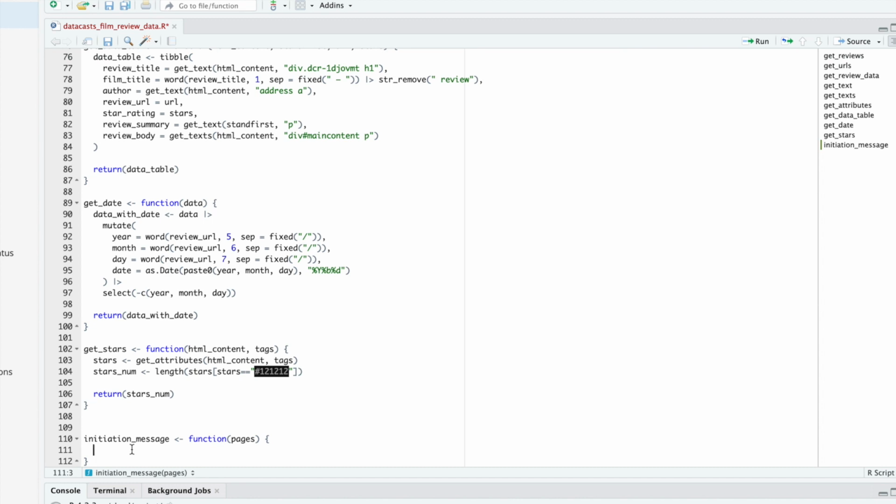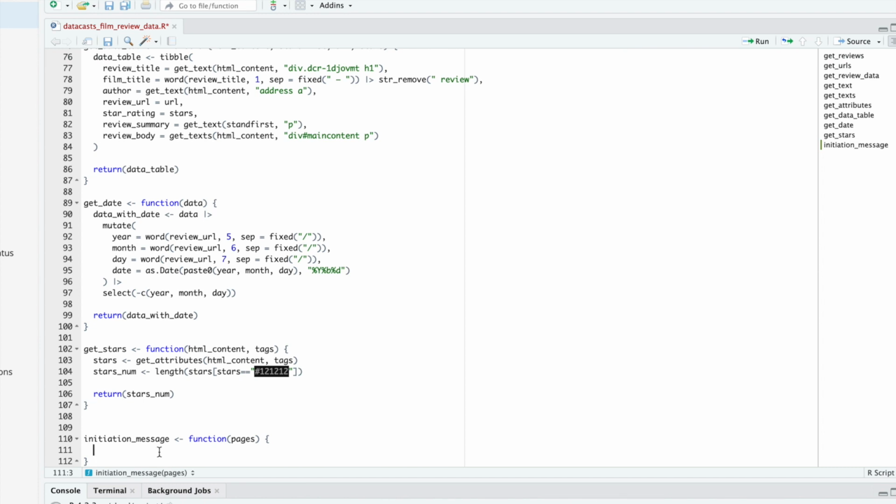So let's think about the message that we want to give to the user here. I want to let them know that we are now downloading X number of film reviews from the Guardian website. And there are two different ways of phrasing that, because if there's a single page, then we're going to be downloading a page of film reviews. But if there's more than one page, then we're going to be downloading X number of pages of film reviews. So there's two variations of that message.